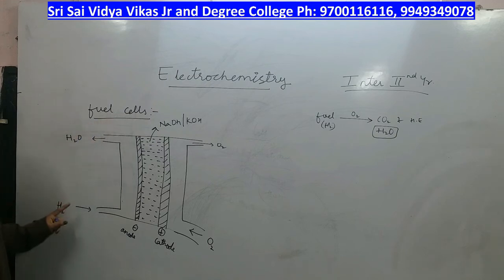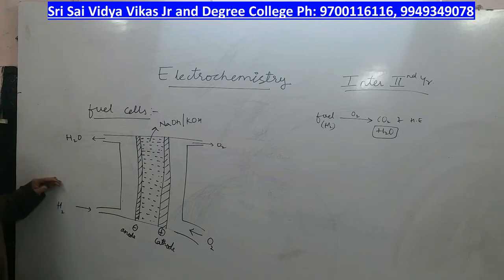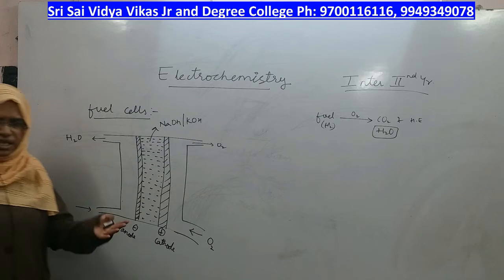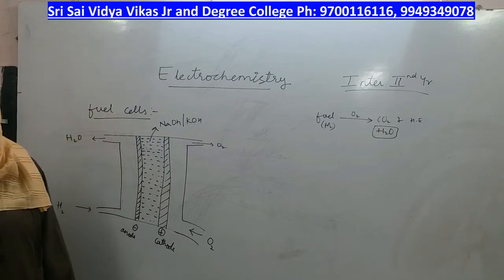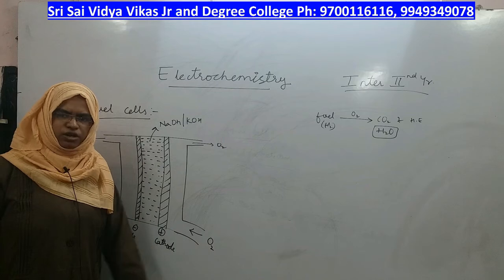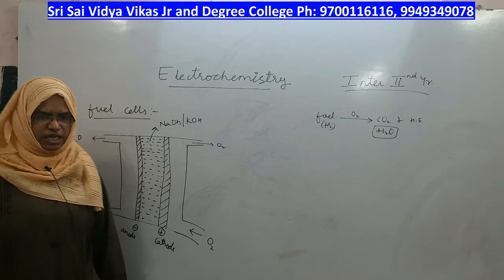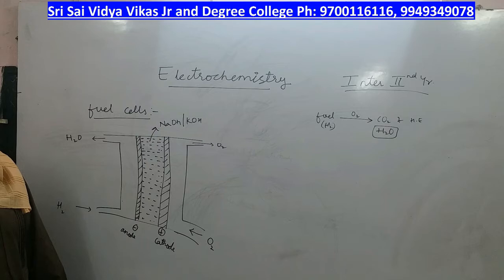Simply means that from one side you have to pass the fuel and its electrode is anode, therefore oxidation reaction takes place at the side of a fuel. From the other side of the fuel you have to pass oxygen gas, which is common for any fuel cell, and from whichever side you are passing oxygen gas, reduction reaction takes place from that side, right. In between both the electrodes you will have NaOH or KOH solution.